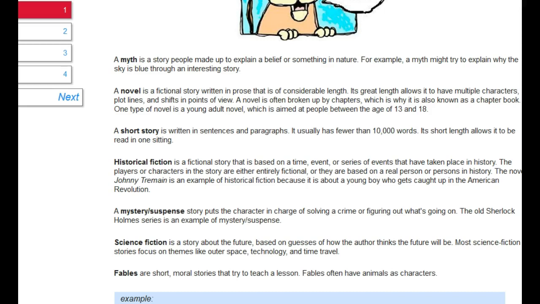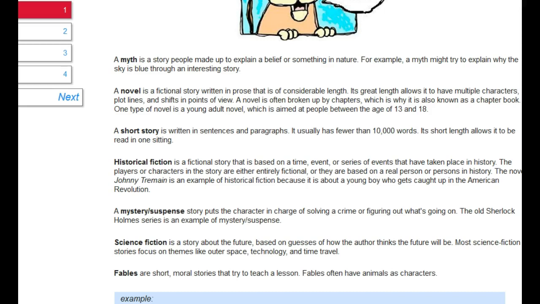Here are some examples. A myth is a story people made up to explain a belief or something in nature. For example, a myth might try to explain why the sky is blue through an interesting story. A novel is a fictional story written in prose, or writing, that is of considerable length. Its great length allows it to have multiple characters, plot lines, and shifts in points of view. A novel is often broken up by chapters, which is why it is also known as a chapter book.